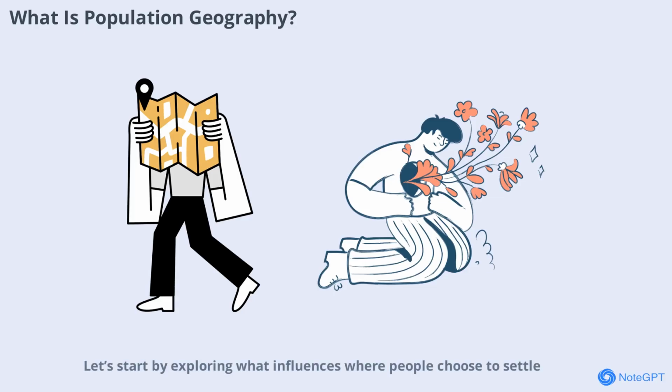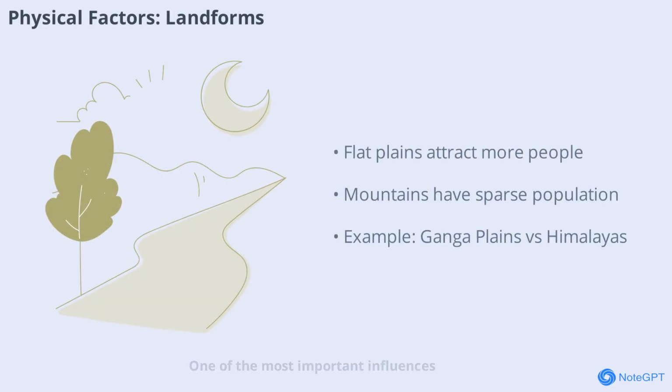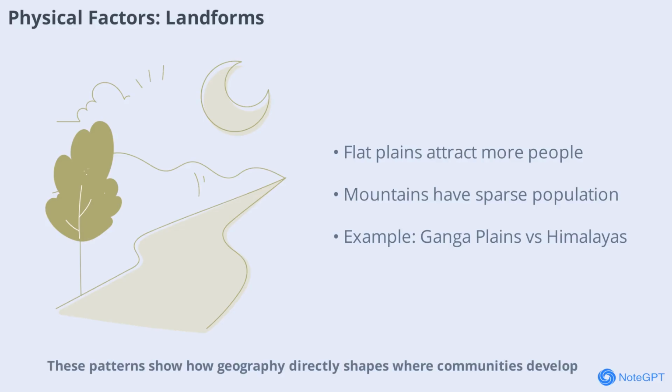Let's start by exploring what influences where people choose to settle. One of the most important influences on population distribution is the physical environment, especially landforms. People tend to settle in flat plains because it's easier to farm, build homes, and travel. In contrast, hilly and mountainous regions usually have fewer people due to steep slopes and challenging living conditions. For example, the Ganga Plains in India are densely populated, while the Himalayas remain sparsely settled. These patterns show how geography directly shapes where communities develop.